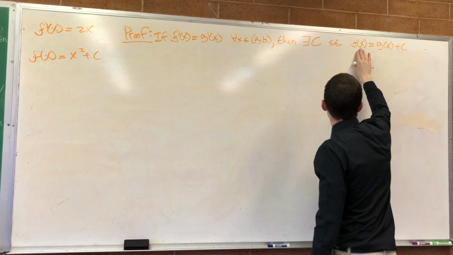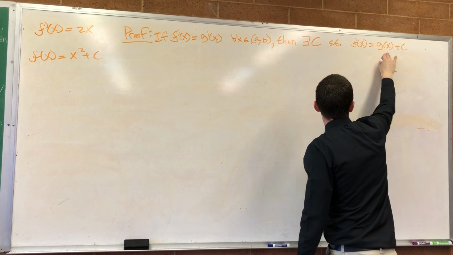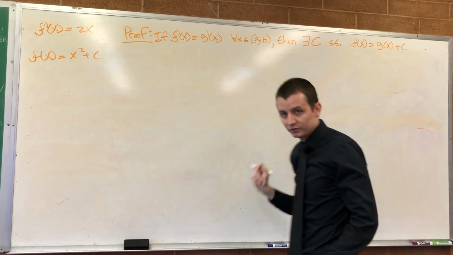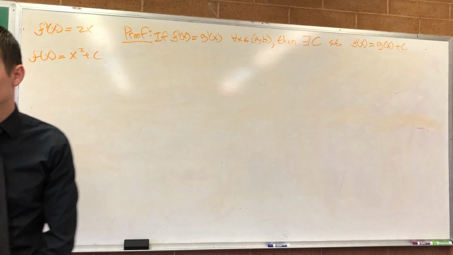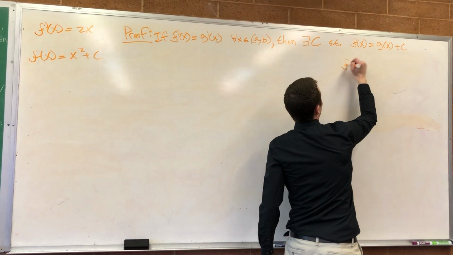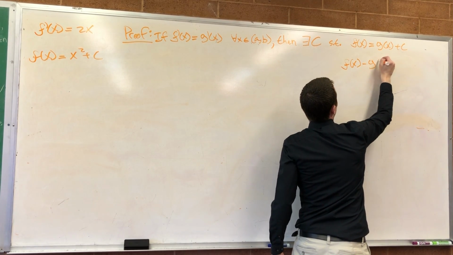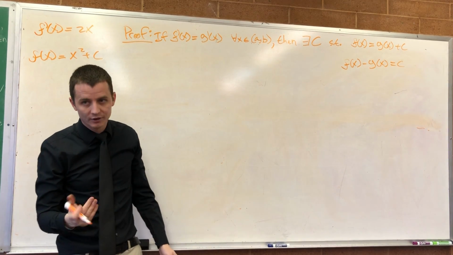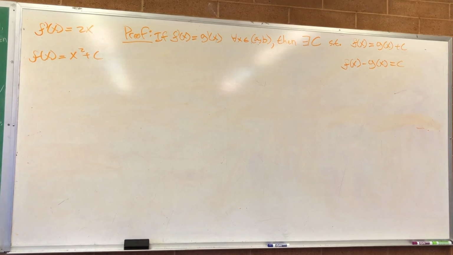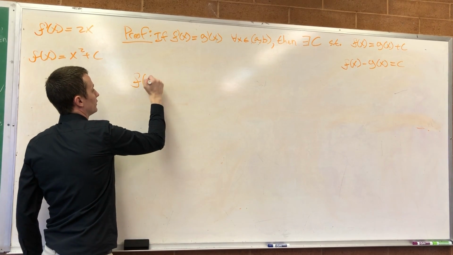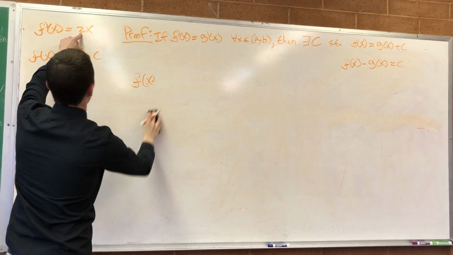Or, in other words, f of x minus g of x is equal to a constant. They differ by only a constant. So if f of x is equal to g of x plus c, notice that f of x minus g of x is equal to c. That's what I mean by they differ by a constant. Can't f of x have a constant too? Sure, but think about it.